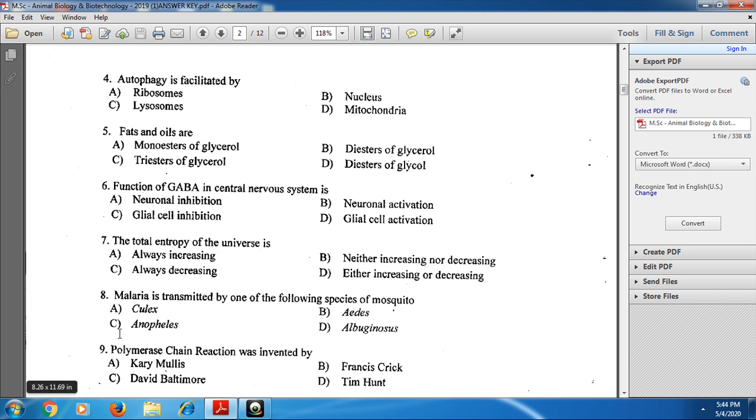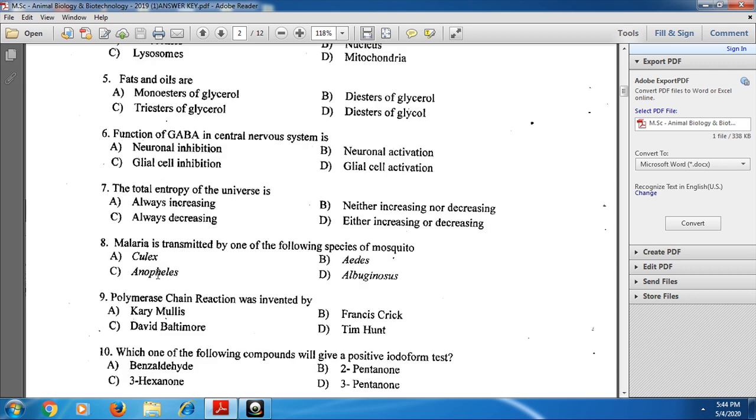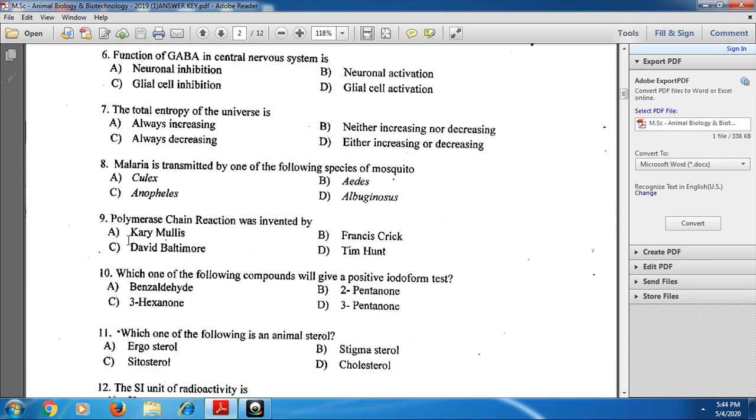And next, the eighth question: malaria is transmitted by one of the following species of mosquito. The Anopheles mosquito causes malaria, and hence for the eighth question the option is C. And next, the ninth one: polymerase chain reaction was invented by Kary Mullis, which you already know. For the ninth question, option A is the correct one.